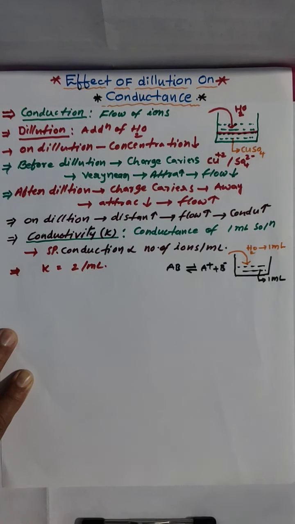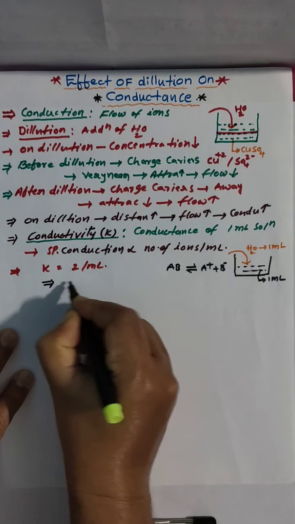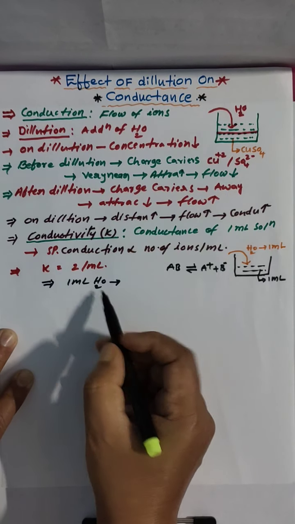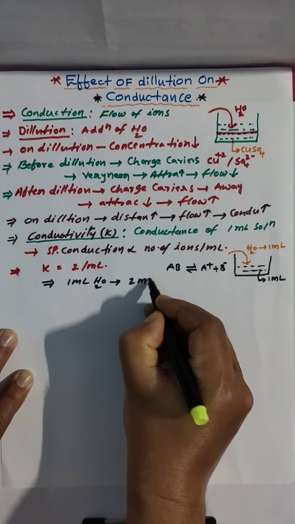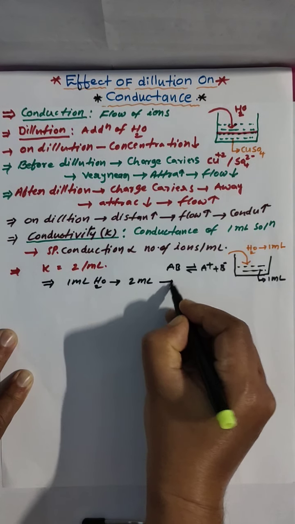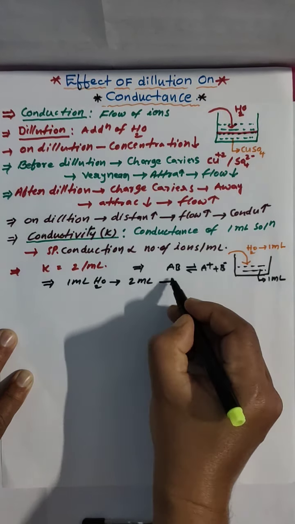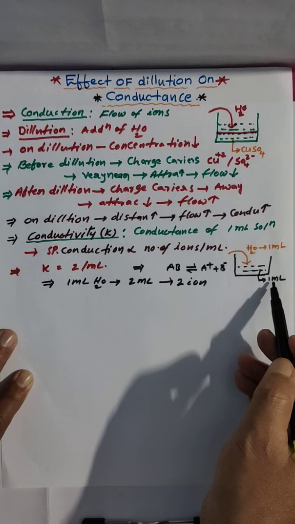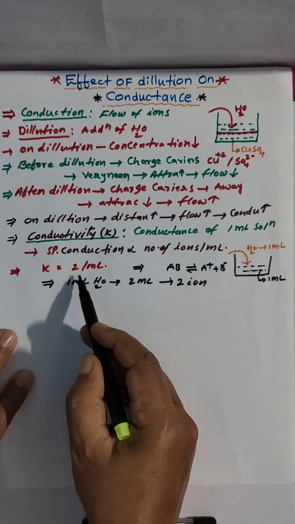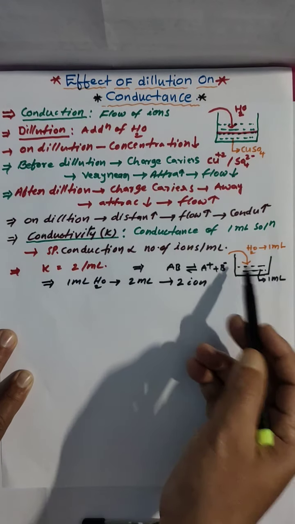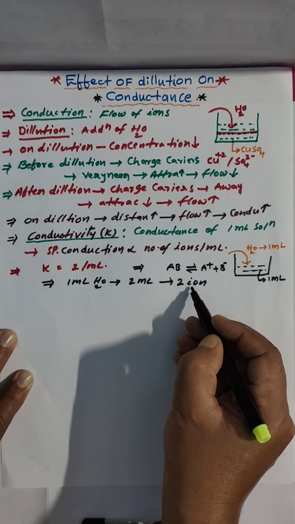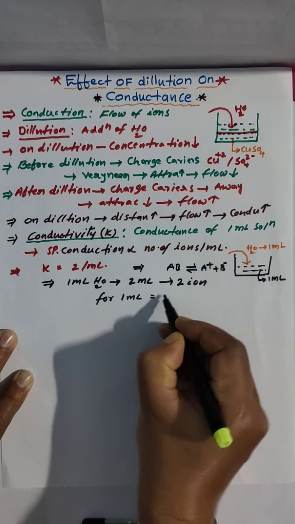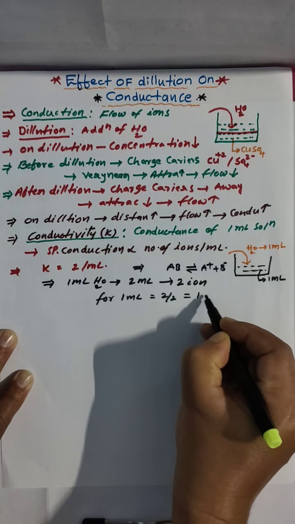Now I added 1 more ml. When 1 ml water is added, meaning diluted, the total solution is 2 ml. In 2 ml, how many ions are there? 2 ions are there. Am I right? First we have 1 ml, 2 ions are there. We diluted. Then 1 plus 1, 2 ml. In 2 ml, how many ions are there? 2 ions. For 1 ml, how many? 2 by 2, that equals 1 ion.